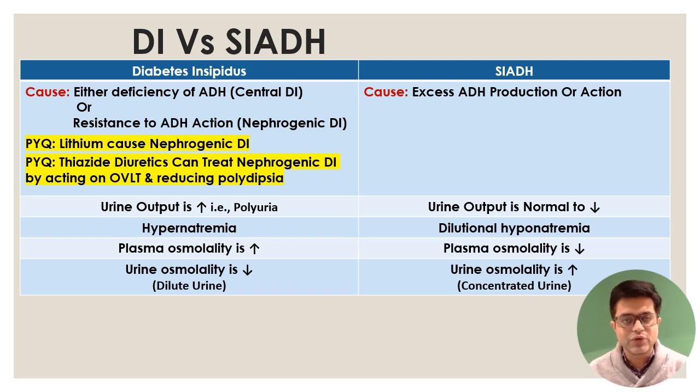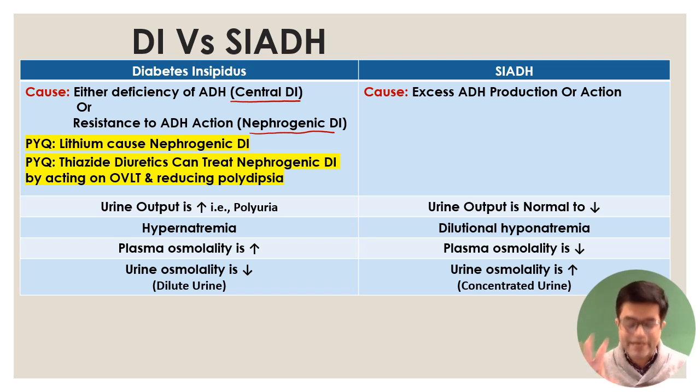So first we look at diabetes insipidus. The cause of diabetes insipidus is a deficiency of ADH. If there is complete deficiency of antidiuretic hormone, we call it central diabetes insipidus. But if it is being produced normally, but there is a deficiency of receptors, so it is unable to act on the kidneys, then we call it nephrogenic or peripheral diabetes insipidus. So there are two types, central and nephrogenic or peripheral. Now, there are a lot of causes related to central and nephrogenic. Details you can do from your existing notes.